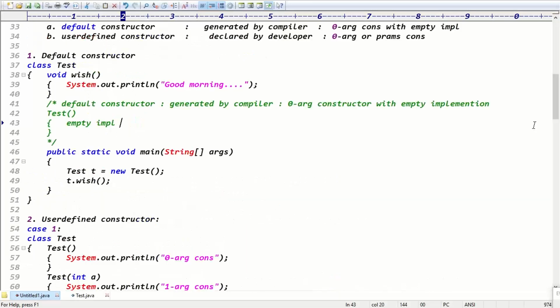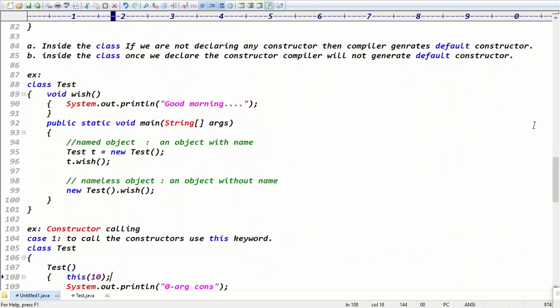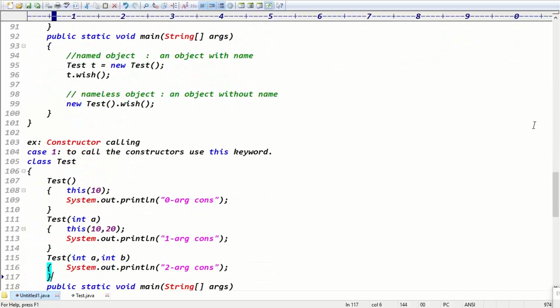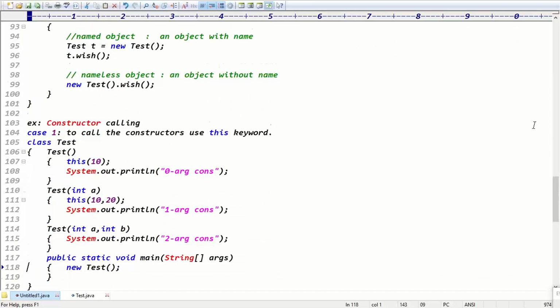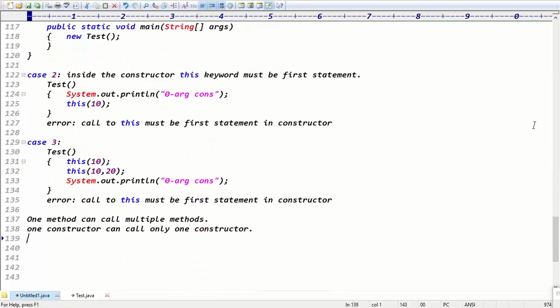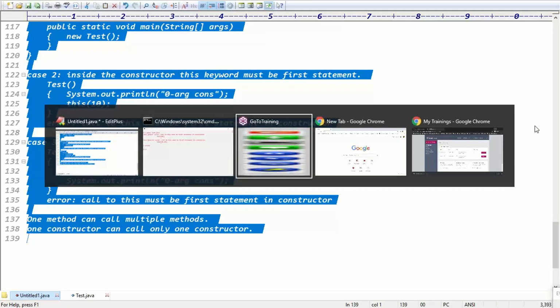I hope you got the clarity about default constructors and user defined constructors, named object versus nameless object, and constructor calling. To call the constructor, we are using this keyword, right? And this keyword should be the first statement. And one constructor can call how many constructors, guys? Only one constructor, right? Exactly. Are there any questions?